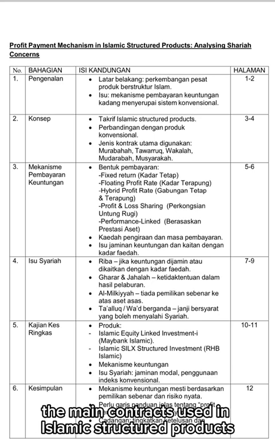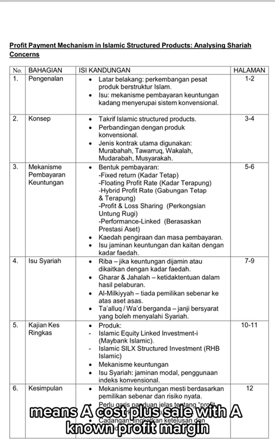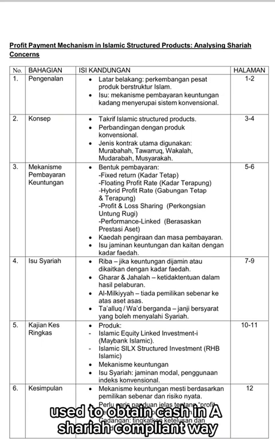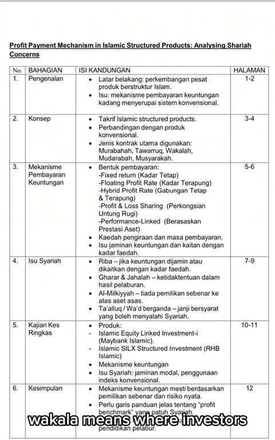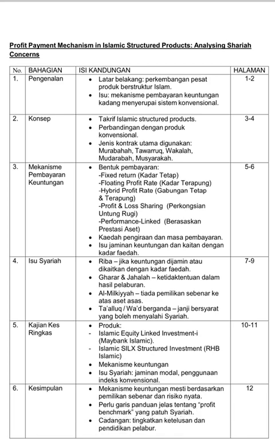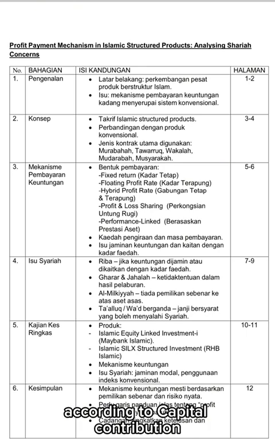The main contracts used in Islamic structured products include murabaha, which means a cost plus sale with a known profit margin. Tawarruq means a series of sales used to obtain cash in a Sharia compliant way. Wakalah is where investors appoint the bank as their agent to manage investments. Mudarabah means a profit-sharing partnership between investors and fund manager. And lastly, musyarakah means a joint venture where profit and loss are shared according to capital contribution.